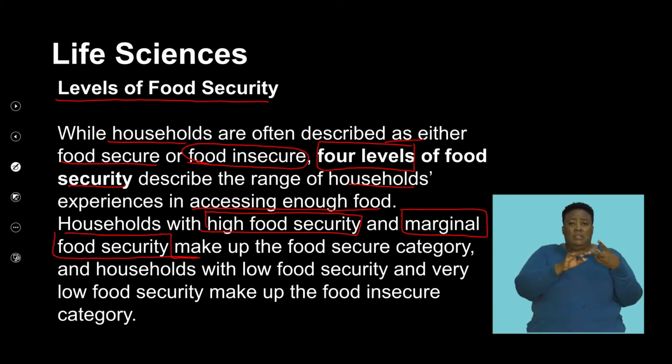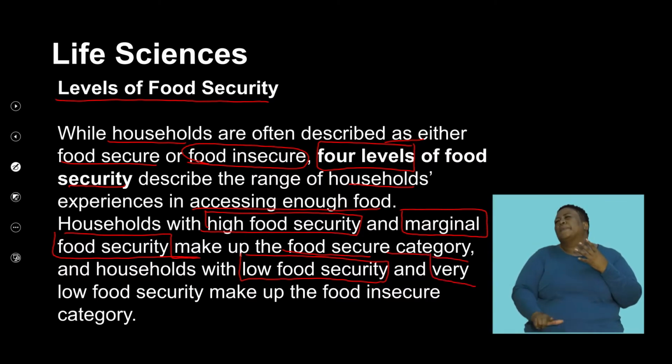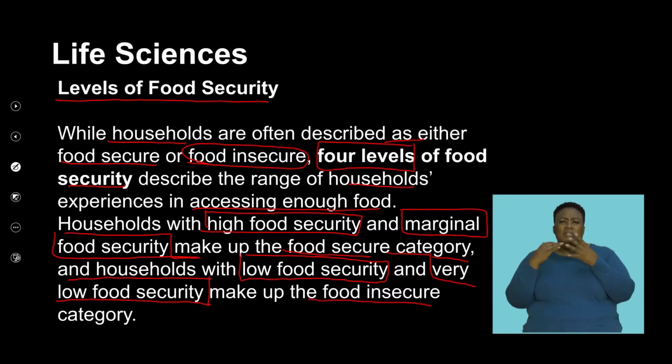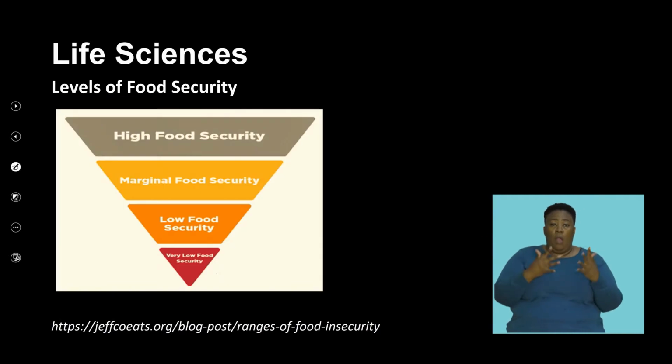These make up the food secure category. And households with low food security, that's the third group. And those with very low food security make up the other group of the insecure category. And I've illustrated that in this illustration here.